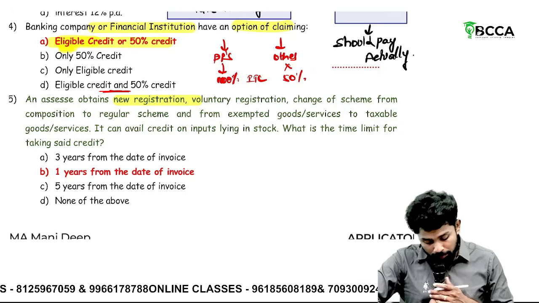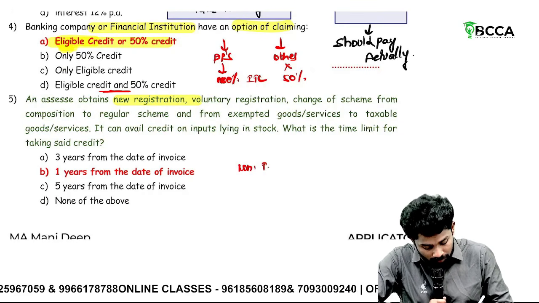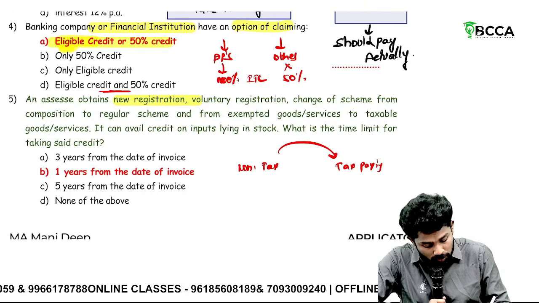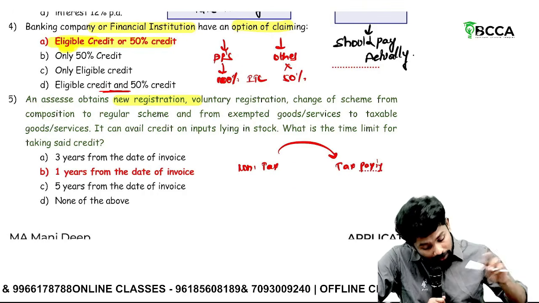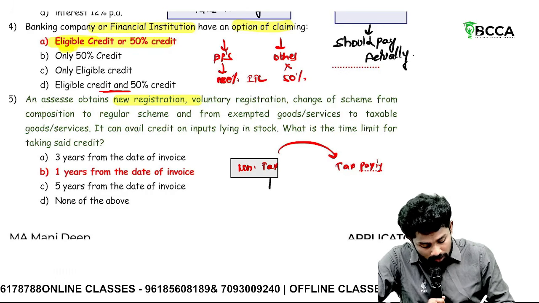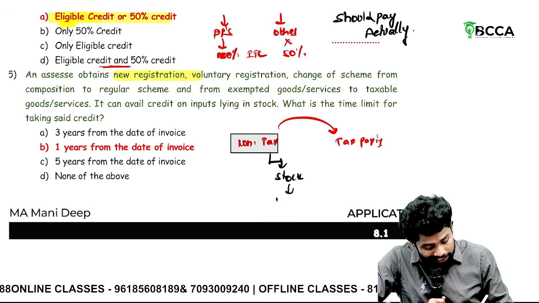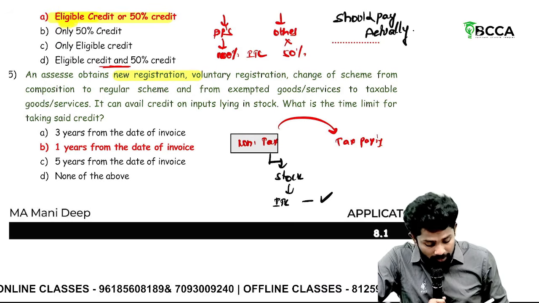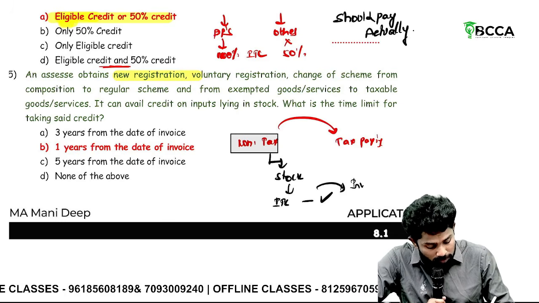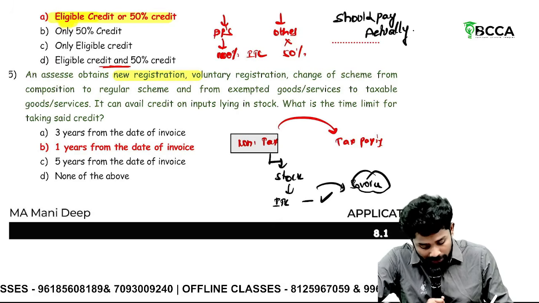Then an assessee obtained new registration, sir. That means previously he is under non-tax paying, now changing to tax paying. That means either from unregistered to registered, composition to regular, exempted to taxable. Previously under non-tax paying status, on his stock on the date of conversion, closing stock, ITC he didn't avail previously. Now ITC can be availed. But to avail this ITC, an invoice must be there, and this invoice shouldn't be older than 1 year.